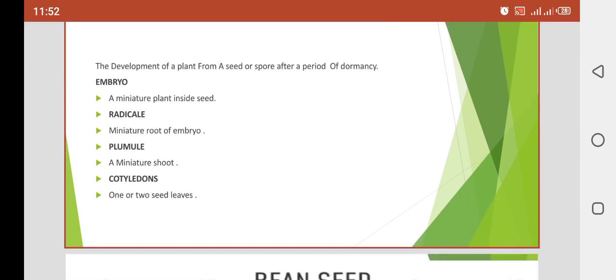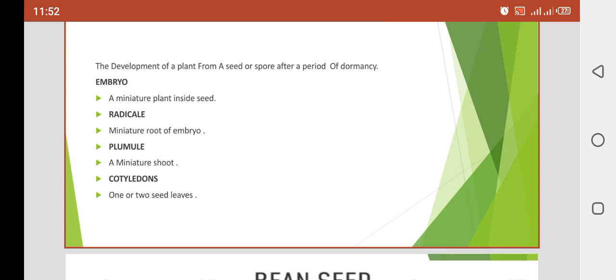A miniature plant inside the seed is called the embryo. That thing present inside the seed, which develops into a new plant, is called the embryo. The embryo is divided into some parts, in which each part is responsible for a growing part, like the radicle. Inside the seed, in the groove of the seed, there is a small hair-like structure called the radicle, which gives rise to a root.